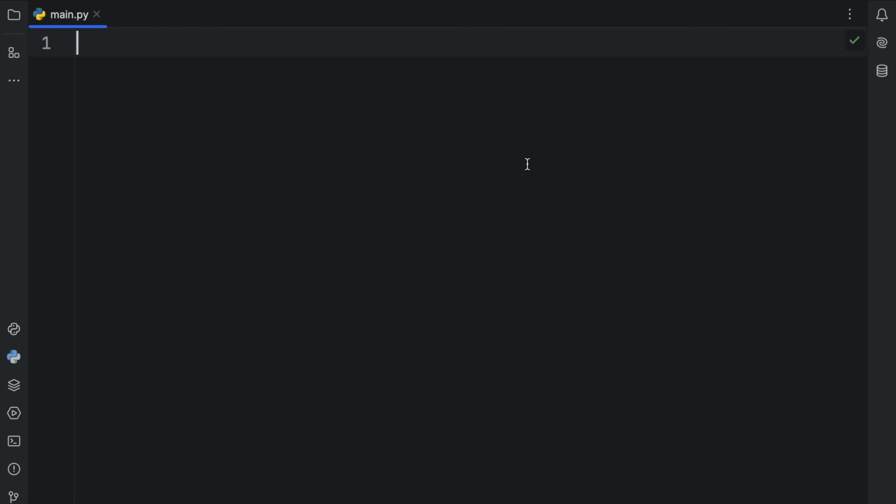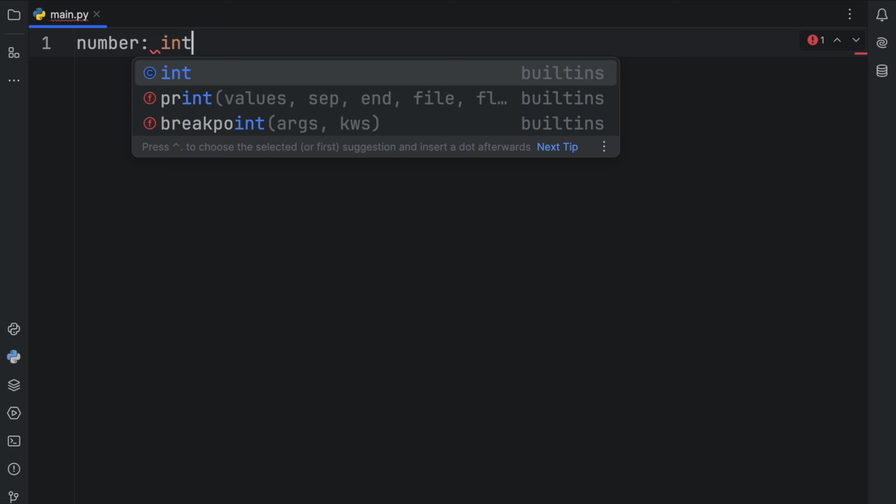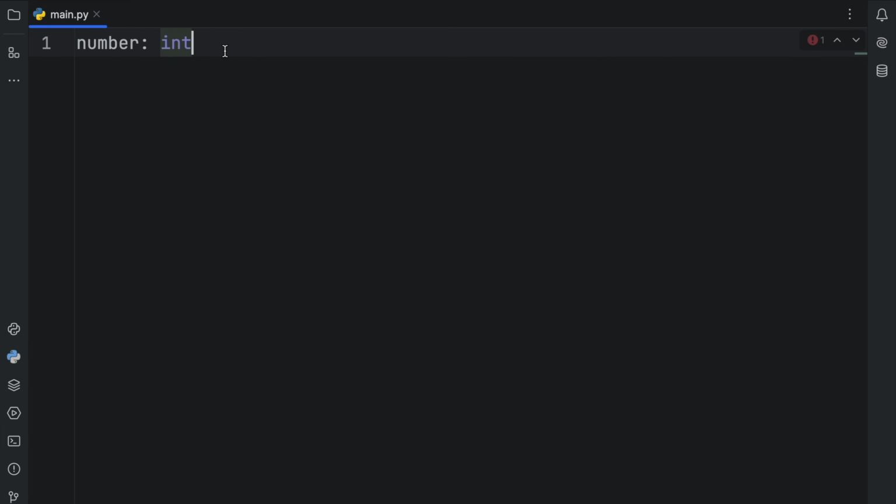Anyway, let's get started with an example. Here we have a number which we're going to declare to be of type integer. Here we're giving it the type of integer, or we're telling Python that we want this to be an integer. And for whatever reason, maybe it's 3 in the morning, we give it the string value of 10, which in our head is an integer. 10 is an integer, but obviously here we assigned it a string.